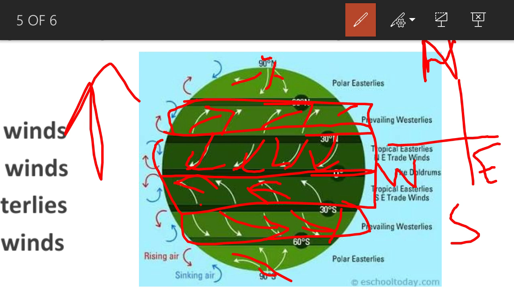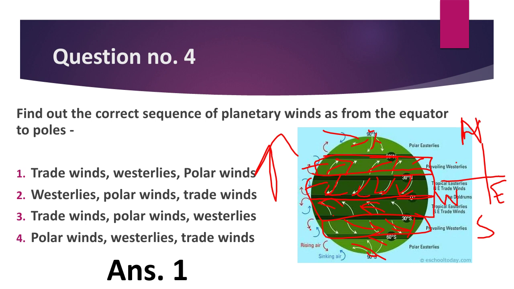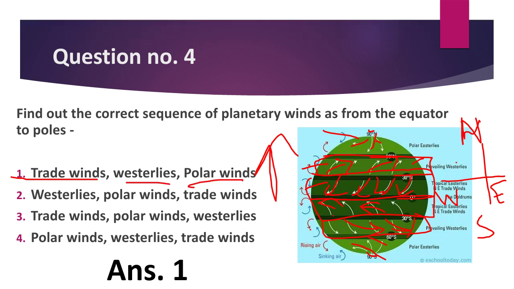So the correct sequence from the equator towards the pole is the trade winds, then westerlies, and then polar winds. So finally our answer is option number 1, that first we will find trade winds, then westerlies, then polar winds as we move from the equator towards the poles.